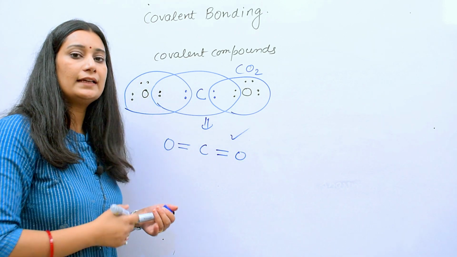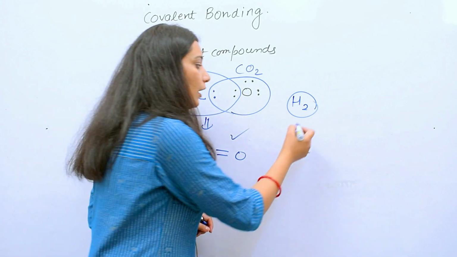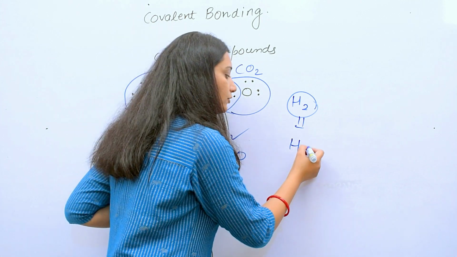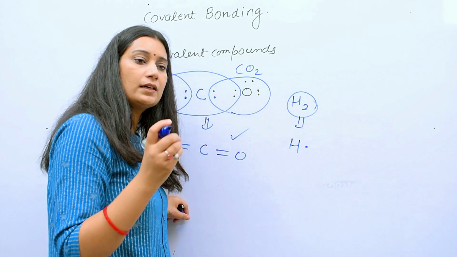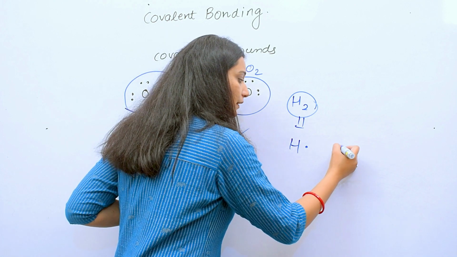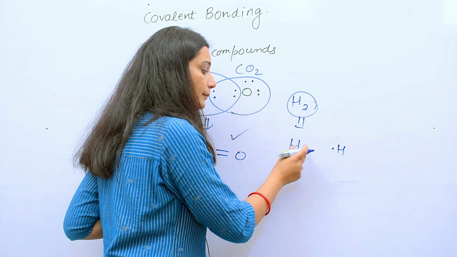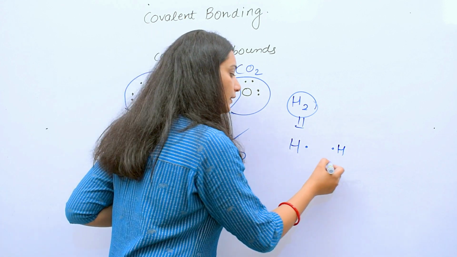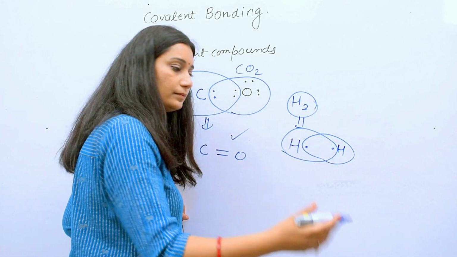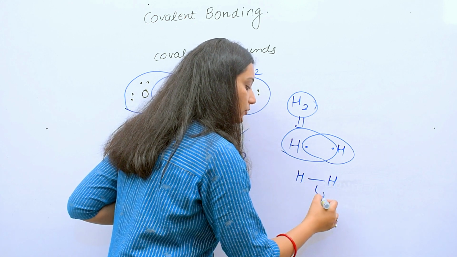In such a manner we can take one very simple example of hydrogen, H2. How does it form? It is also a covalent compound. Hydrogen is having only one valence electron, and for K shell there must be a rule of doublet, like 2 electrons must be there for stability. So this is one hydrogen and this is one hydrogen. It keeps its one electron here and it keeps its one electron here. Again a sharing is done. There is only one pair of electrons that is being shared between both. So from one pair one bond is formed. So this is also a covalent bond.